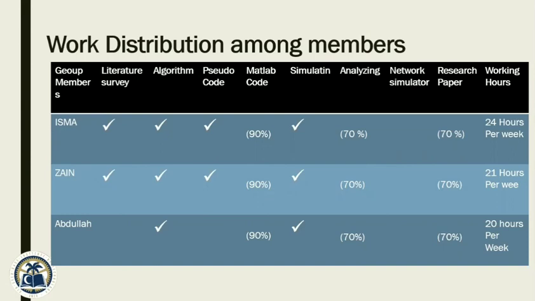One of our many tasks was to calculate the SINR of the receiver nodes. In terms of time allocation for the project per week, all three of us have been investing at least 20 hours a week, both collectively and individually combined. Most importantly, we have been holding meetings regarding the project twice every week.